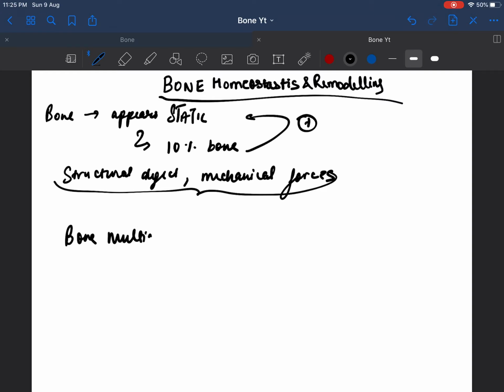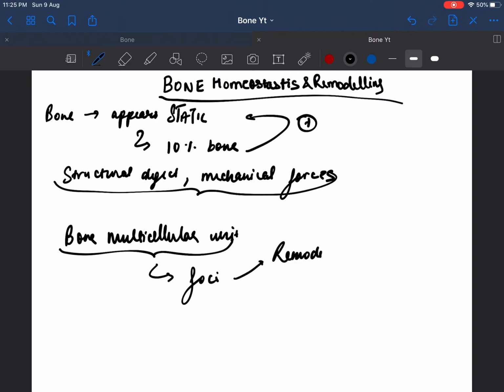What is this bone multicellular unit? It is the foci at which all these things are taking place. What is taking place? The remodeling is taking place. This foci is a combination of an osteoblast and an osteoclast, not many osteoblasts and osteoclasts.